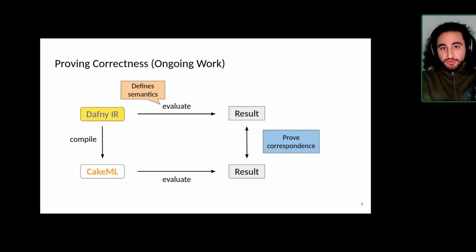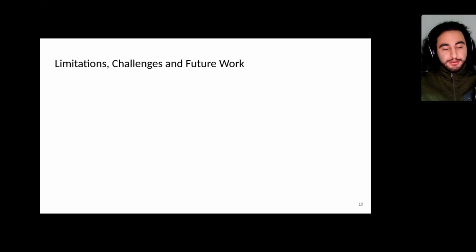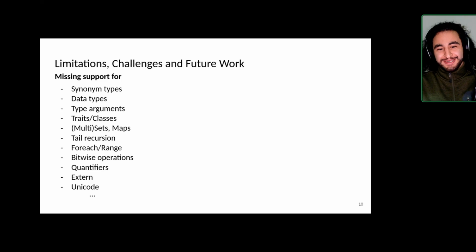And what we'll then have to do is to prove correspondence. So for example, roughly speaking, if the Dafny IR program returned an integer 3, then the CakeML program better have also returned an integer of 3. And we've already done this for very basic logical and binary operations to just get a feel for how it would turn out. So there's still a lot to be done. And for example, here's a list of all the things that are still missing.